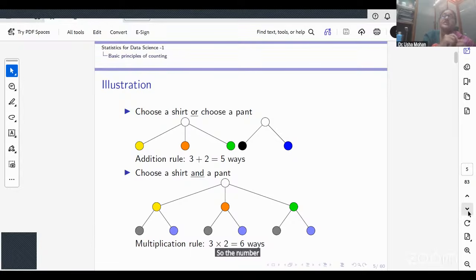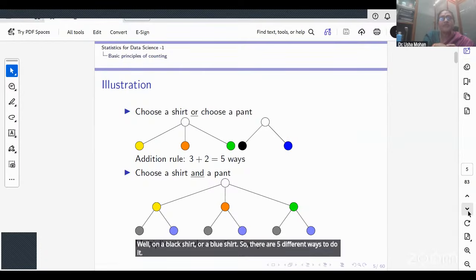So the number of ways I can choose a shirt or a pant is 3 plus 2, which is 5 ways. I can either choose a yellow pant or an orange pant or a green pant or a black shirt or a blue shirt. So there are 5 different ways to do it.